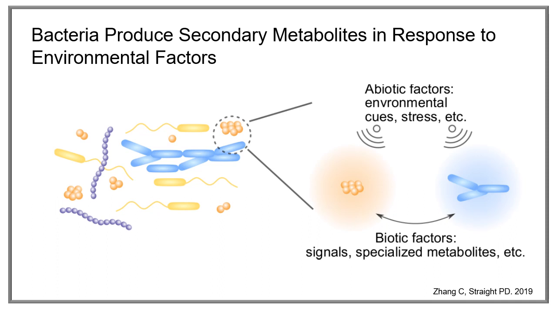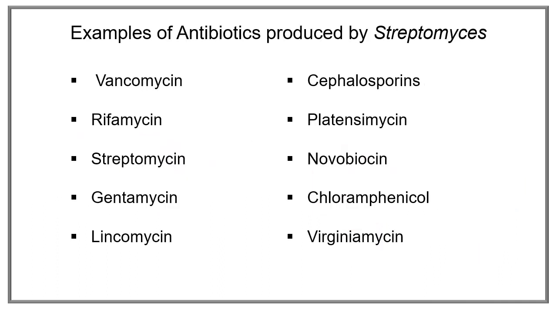Secondary metabolites produced by Streptomyces have previously been characterized as antibiotics that currently are used in many fields of medicine. These listed antibiotics are only a few of the antibiotics produced by the genus Streptomyces. They have many uses in the medical field, including treating tuberculosis, methicillin-resistant Staphylococcus aureus, and meningitis.